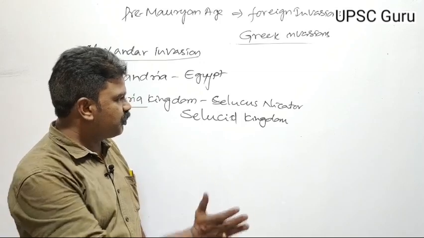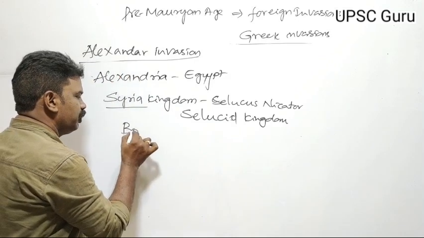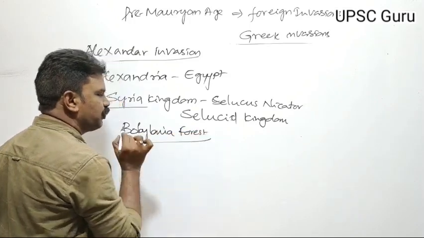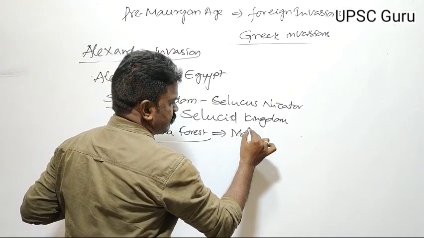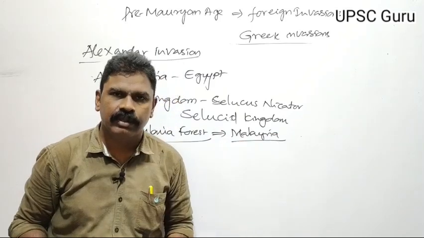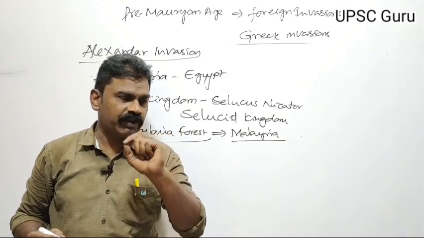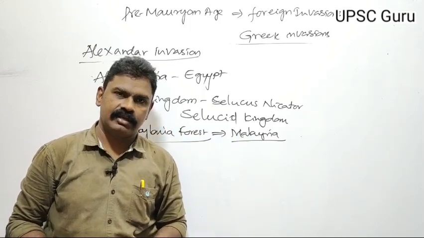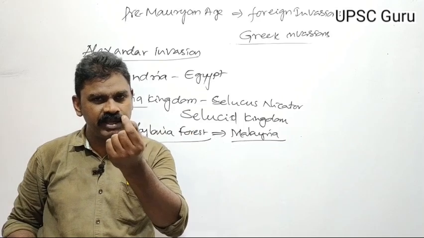While he was moving to Greece, he died in the Babylonian forest. According to some evidence, he died of malaria fever. Malaria is spread by mosquito bites. We can say that the great Alexander was assassinated by a small female mosquito.